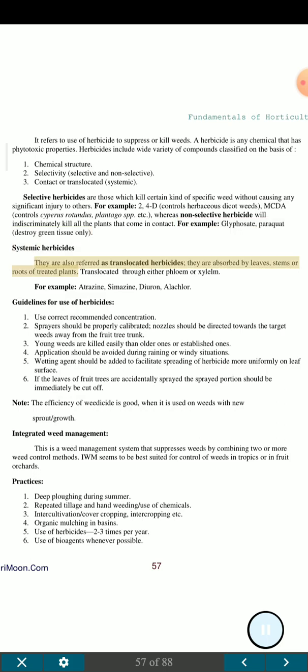Systemic herbicides are also referred to as translocated herbicides. They are absorbed by leaves, stems or roots of treated plants and translocated through either phloem or xylem. For example, atrazine, simazine, diuron, alachlor.